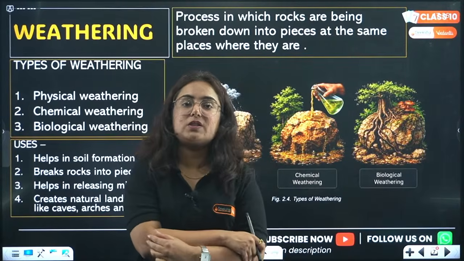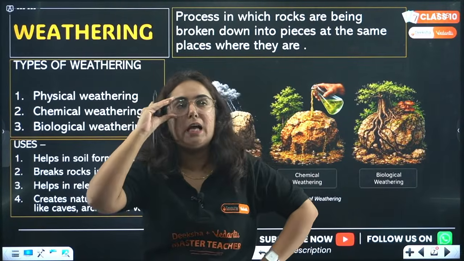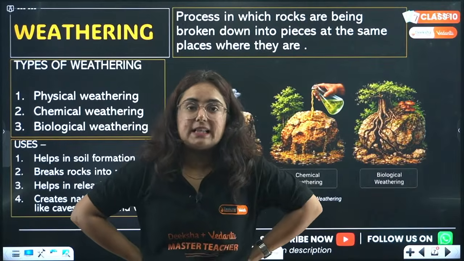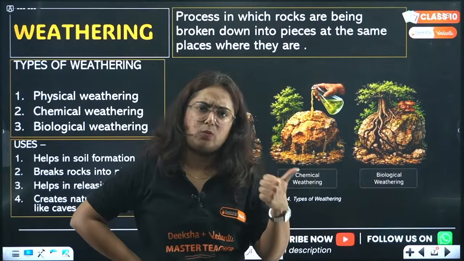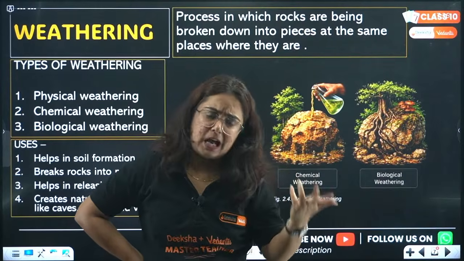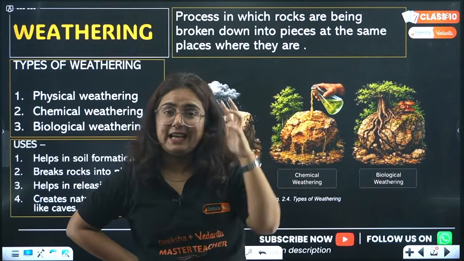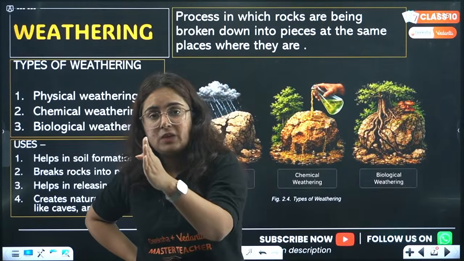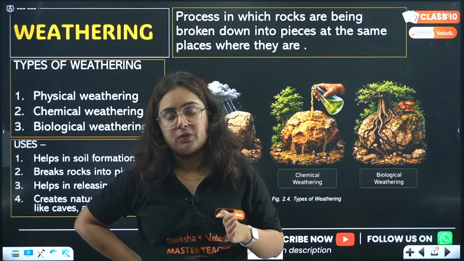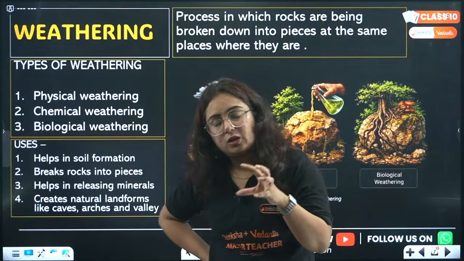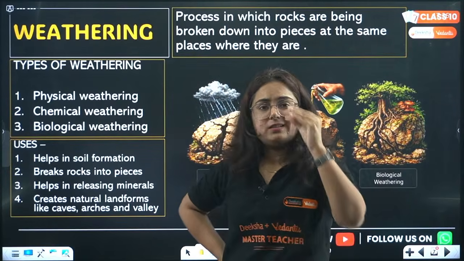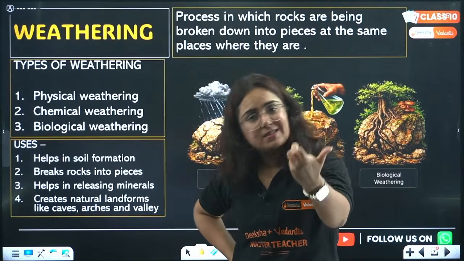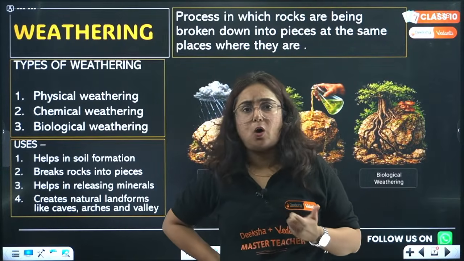Now coming towards the forces that act on the surface. See beta, the chapter is actually about the landforms on the earth. Mountains, maybe plateaus, maybe plains, and each of them has a reason to get formed. What we have learned about plate tectonics is actually the reason for forming some of the landforms, but not all of them.